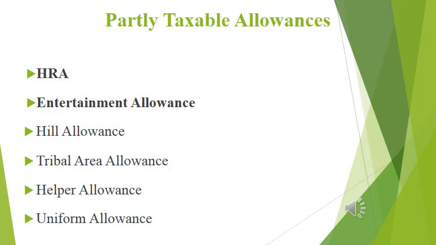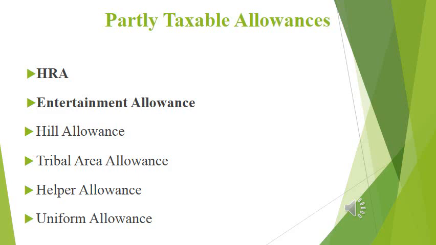Then the next one, that is hill allowance. We know there are different kinds of hill allowance. It is also known as hill tract allowance, or hill allowances. While we are going through these allowances, we can see n number of different types of allowances, just like tribal area allowance, helper allowance, uniform allowance. All these are allowances.